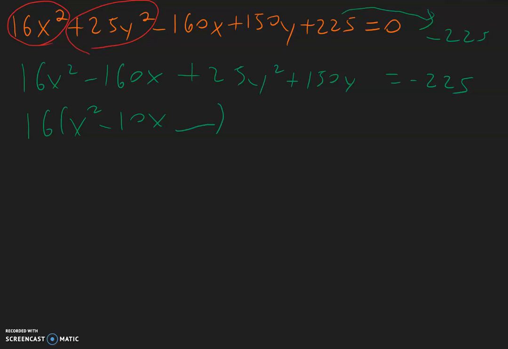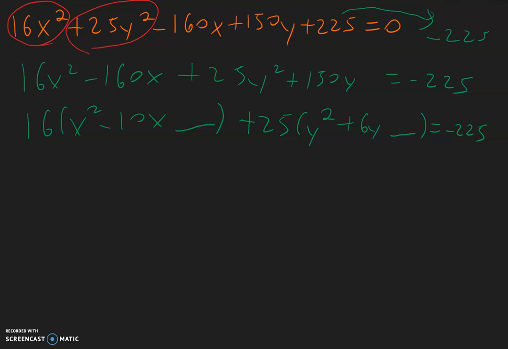Now for the y part, we need to factor out a 25. So 25 on the outside, so now we have y squared by itself. And 150 divided by 25 is 6. So 6y, and leave a blank. That's equal to negative 225.